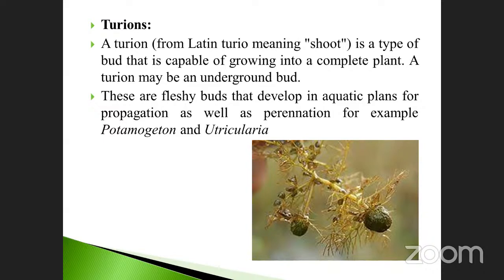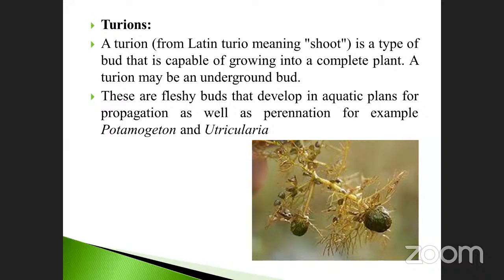See, a durian. From Latin, durian means shoot. It's a type of bud that is capable of growing into a complete plant. The bud develops into the complete plant, but it is present in the lower part of the ground. That's why it is considered underground. So that is called underground bud. These are the fleshy buds that develop into aquatic plants for propagation as well as perenniation. For example, Potamogeton and Utricularia. These are the two examples for durians.